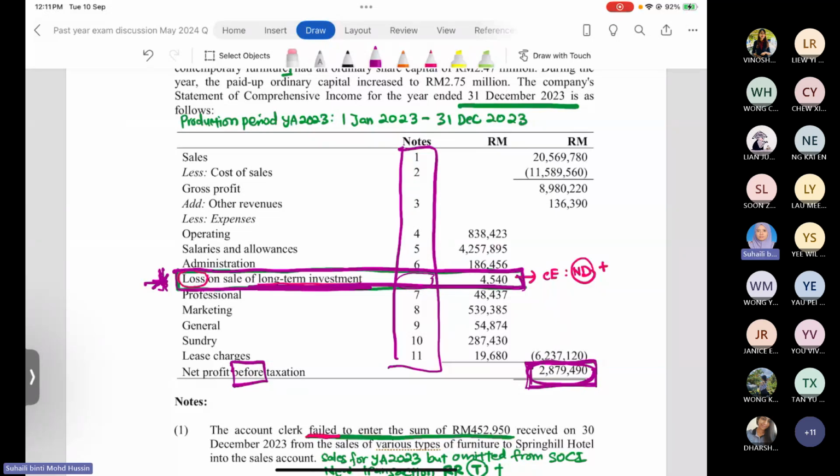In taxation, an asset is considered a capital expenditure. If capital expenditure is not listed in any specific section, we can declare that this expense is not allowed for deduction. So the 4,540 ringgit that you already deducted in SOCI is not allowed for deduction in the taxation. So we have to add back the amount of 4,540 ringgit in the tax computation. In the plus column, you have to add back 4,540. Okay, so that is the first item that you have to make the adjustment.